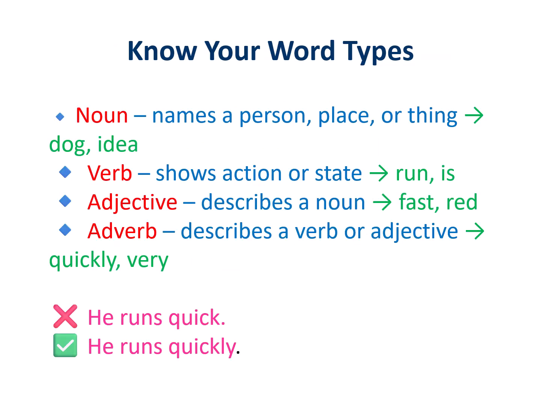Let's review the parts of speech. A noun names something, like dog or happiness. A verb shows action, like run, go, or is. An adjective describes nouns, like red or fast. An adverb describes how something happens, like quickly or loudly. You say, "he runs quickly," not "he runs quick."